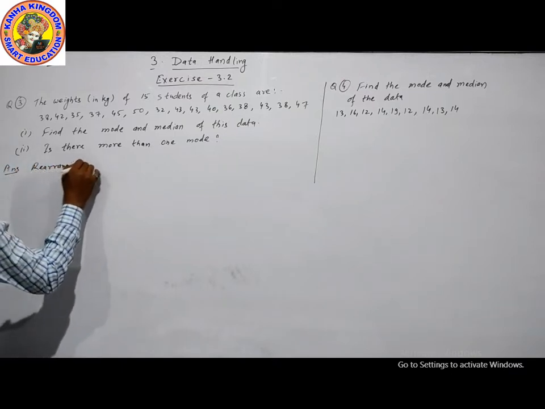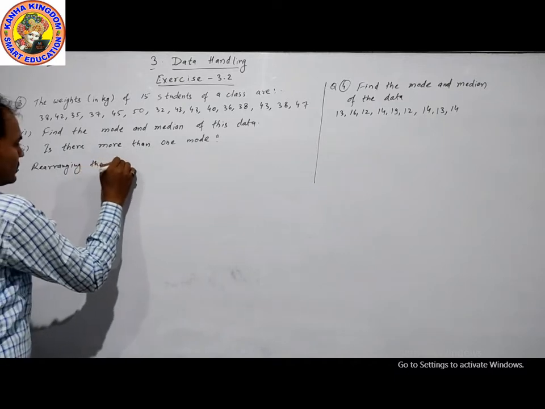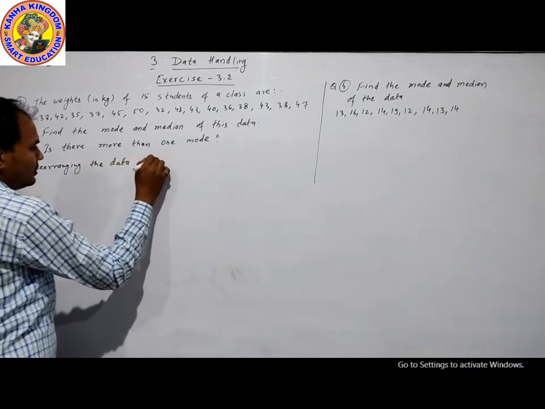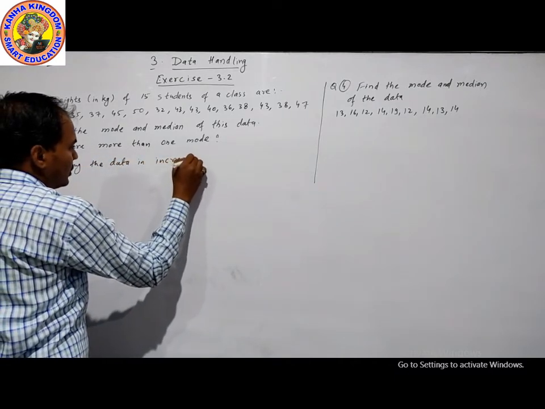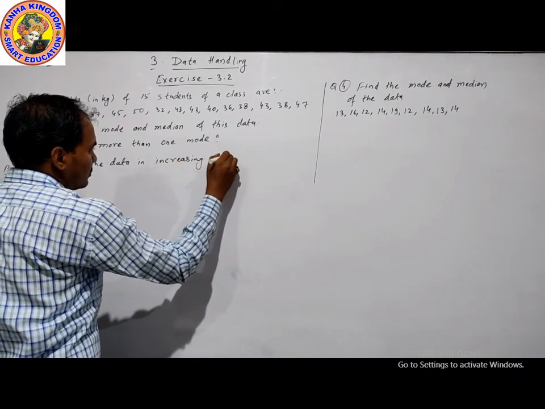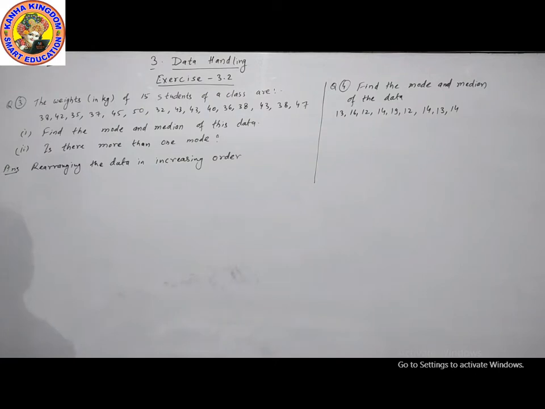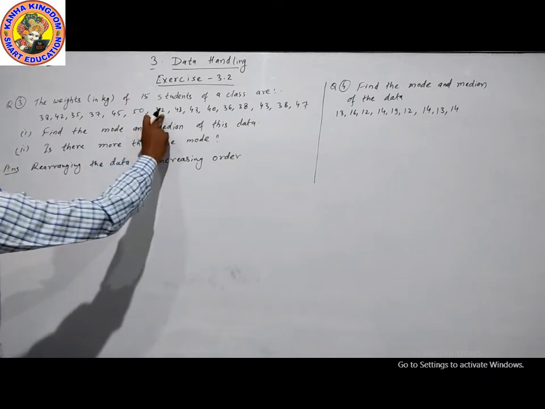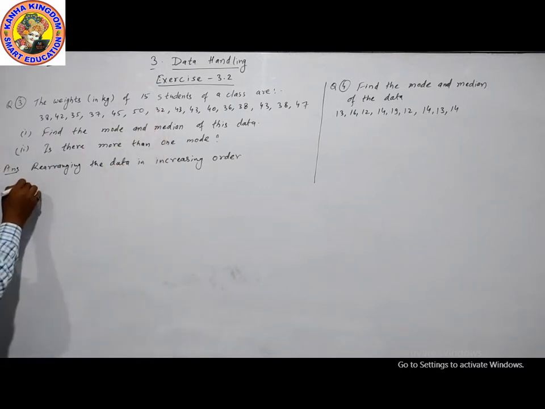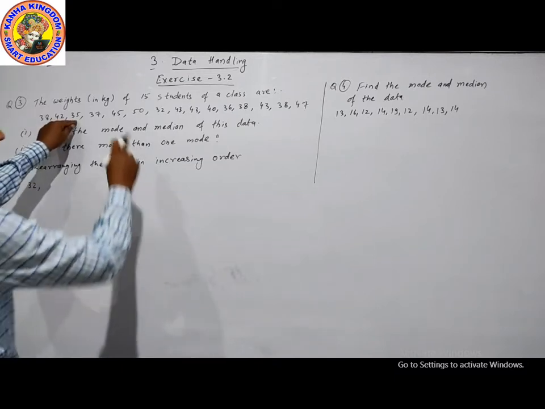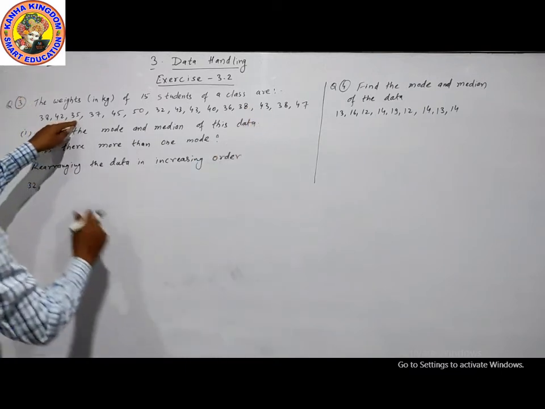Rearranging the data in increasing order. We will rearrange this data in increasing order. First of all, the smallest number will become 32. Then after 32 there is 35.